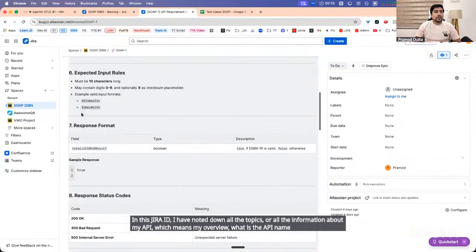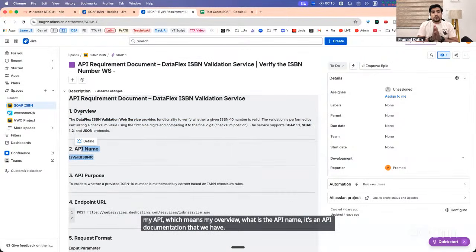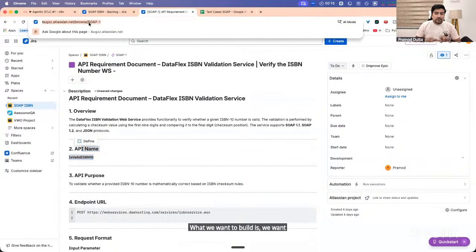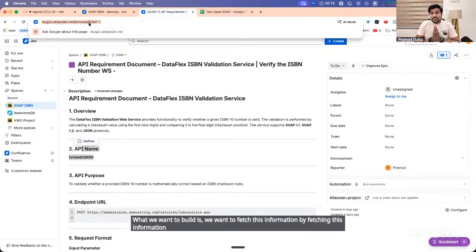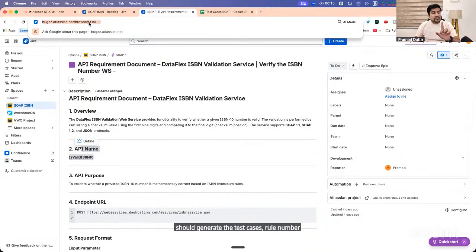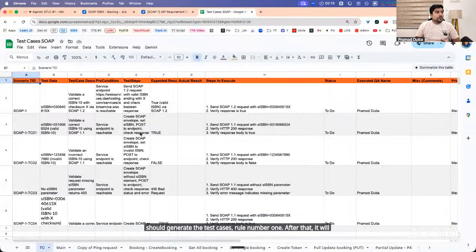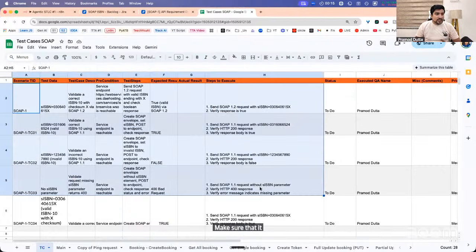It's API documentation that we have. What we want to build is to fetch this information. Based on fetching this information, our AI agent should generate the test cases, rule number one. After that, it will also make sure that it creates test cases like this.